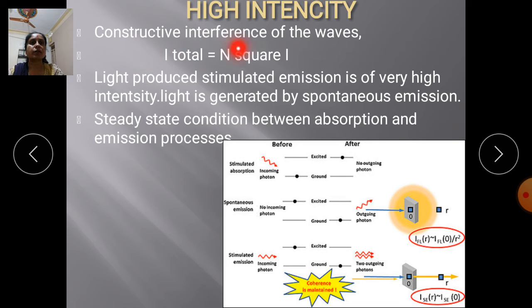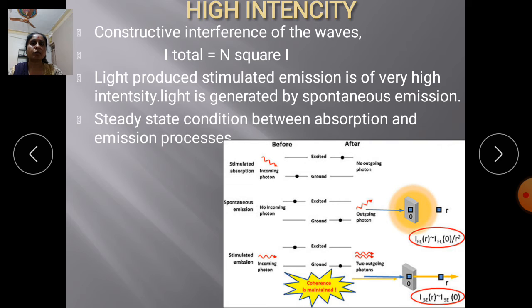The constructive interference of the waves is denoted by I total equals n squared I. This is the interference pattern phenomenon. So the light produced by stimulated emission has very high intensity.